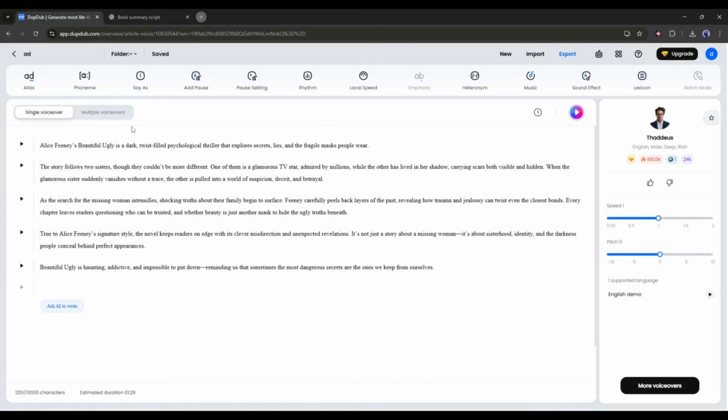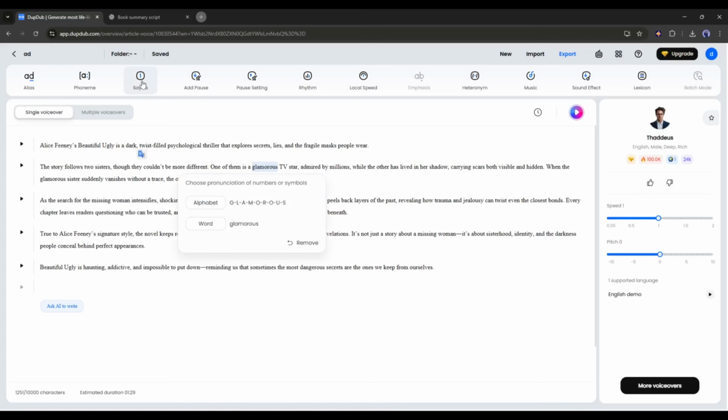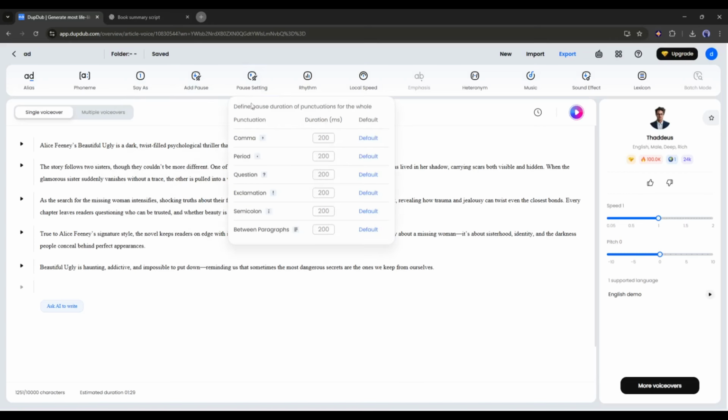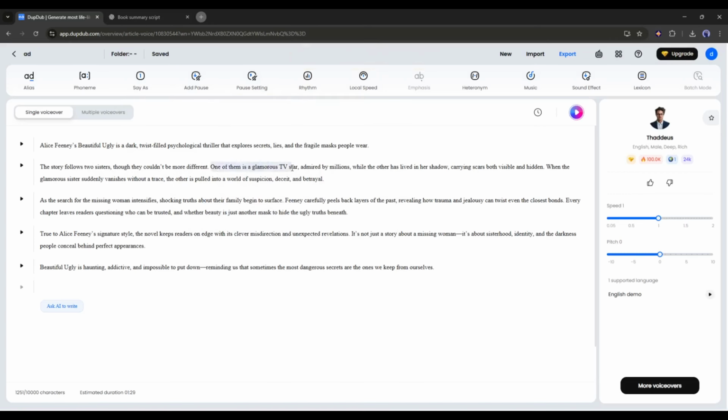Another issue with AI voice is the say as issue. Sometimes, we need to pronounce a word alphabetically like that. If the AI doesn't do it automatically, you can select the word and then choose the pronunciation. Next, you can add pauses in the script and set the pause settings. Control the rhythm. Control local speed. Emphasize any word. Add BGM and sound effects, and many more.